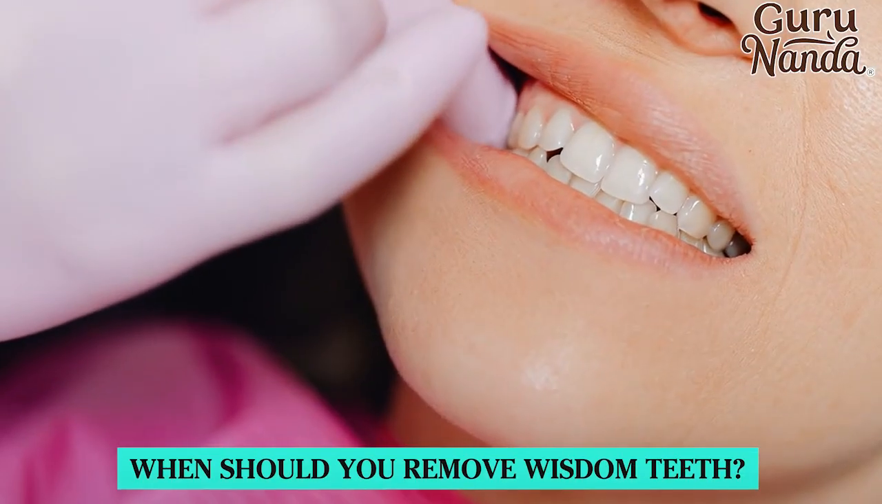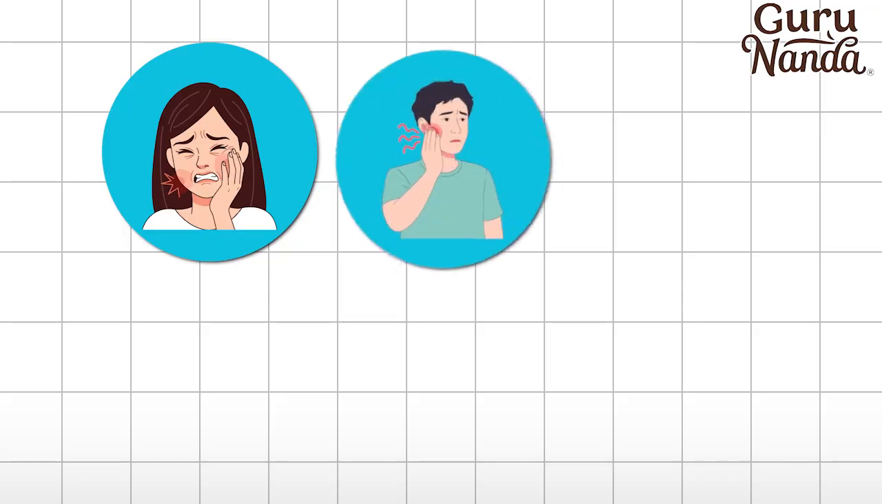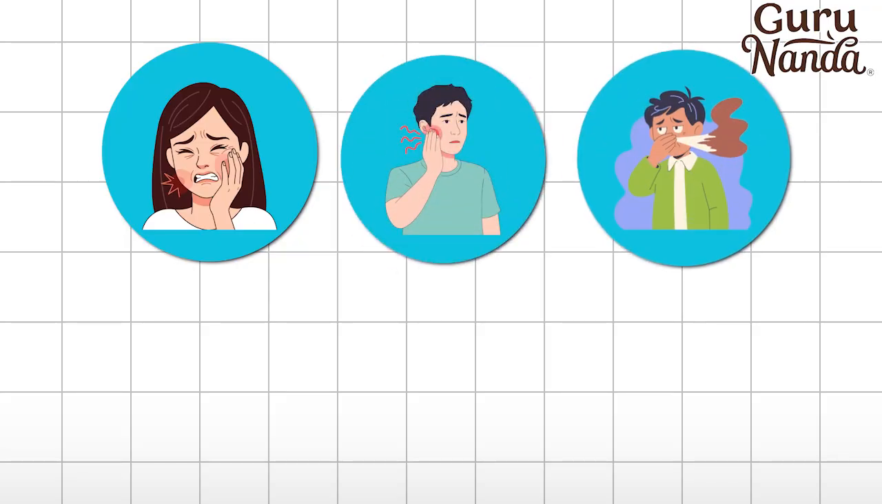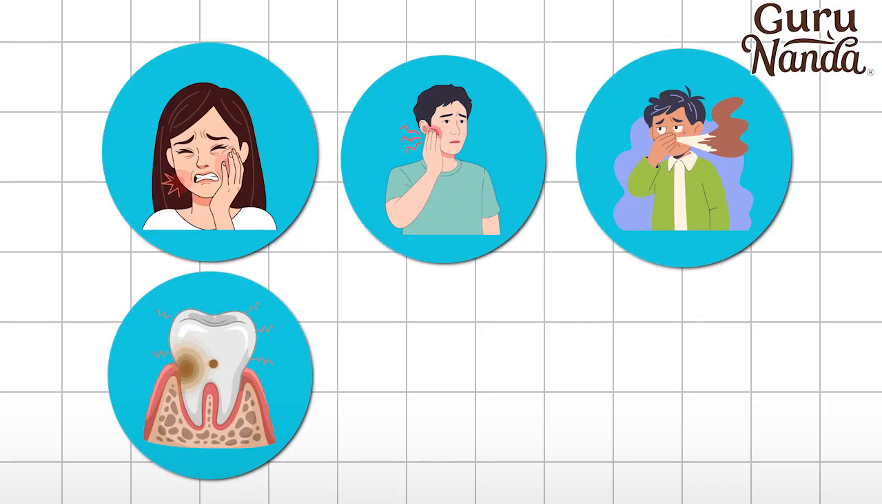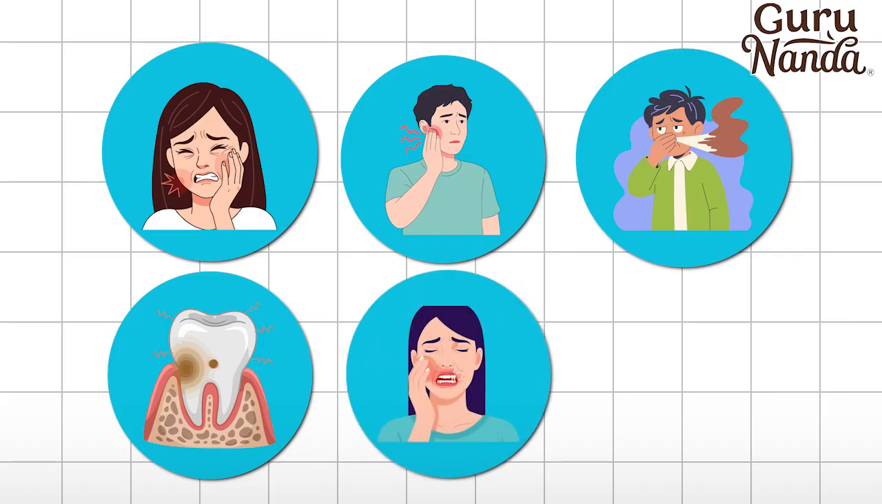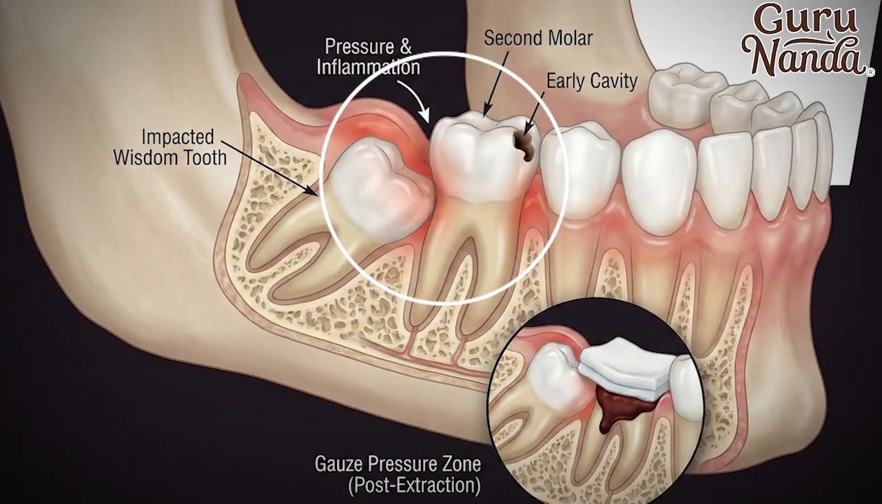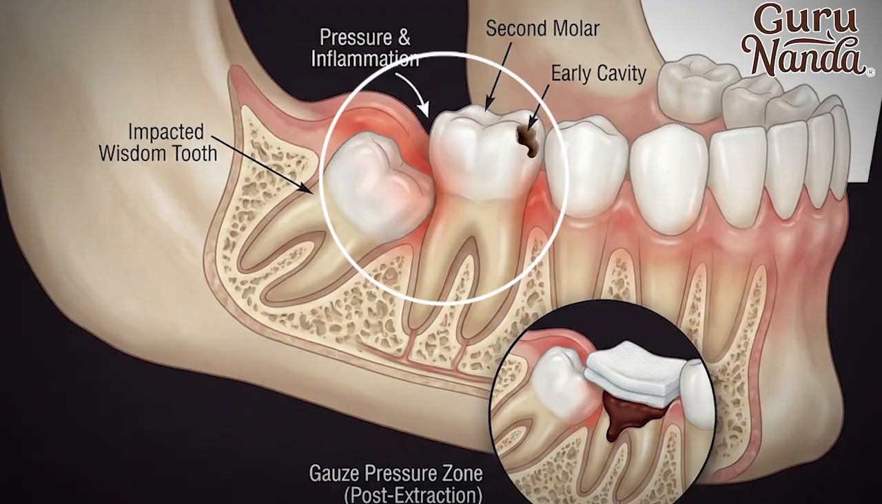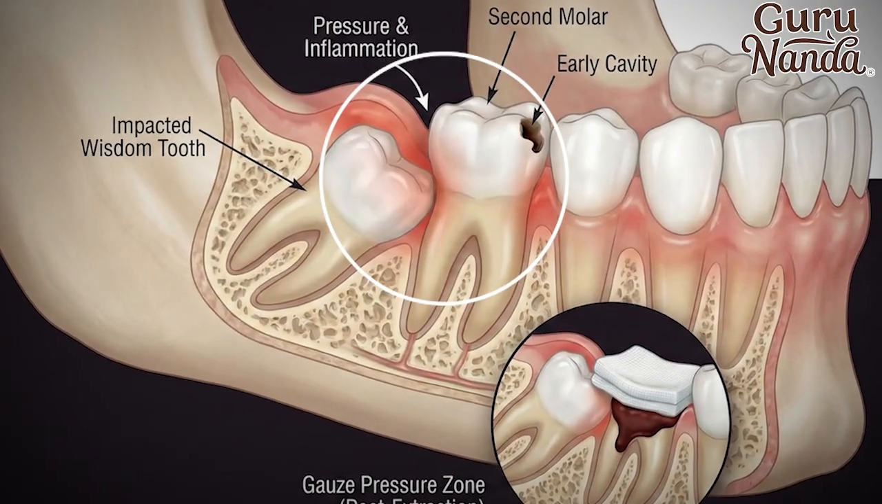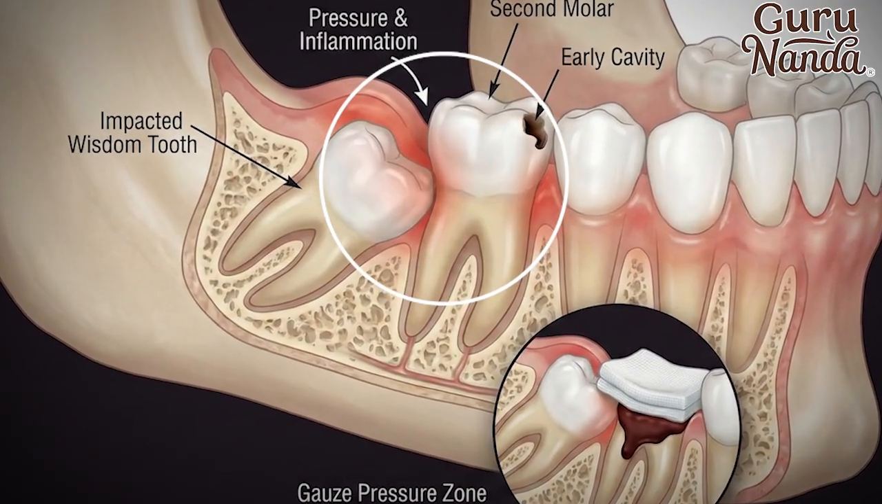So, when should you remove wisdom teeth? As a dentist, I recommend removal if they are causing symptoms like pain, pressure, jaw soreness, bad breath, or infection or cavities. Also when there is swelling or soreness around the tooth, gum infection, or when they are damaging nearby teeth. Sometimes impacted teeth cause pressure around the second molar, and there can be a cavity in the second molar too.